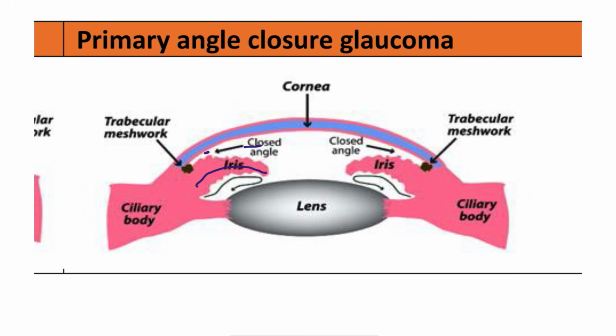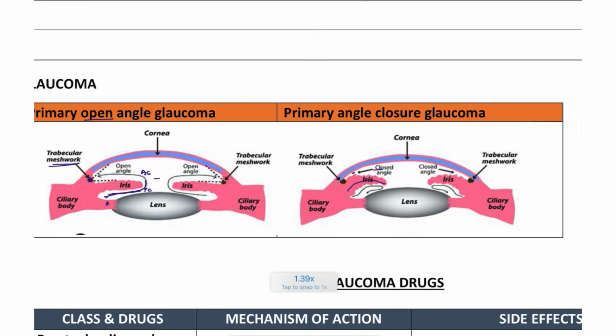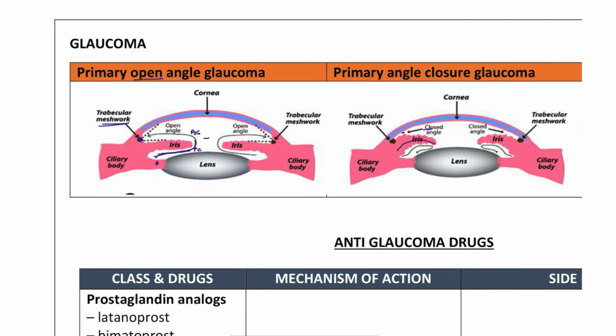Iridis bombae means the iris is completely bulging upward, so that the space is narrowed to pass the remaining aqueous humor. So that is what happens in acute angle closure glaucoma. So what are the symptoms that will be differentiating in these patients?